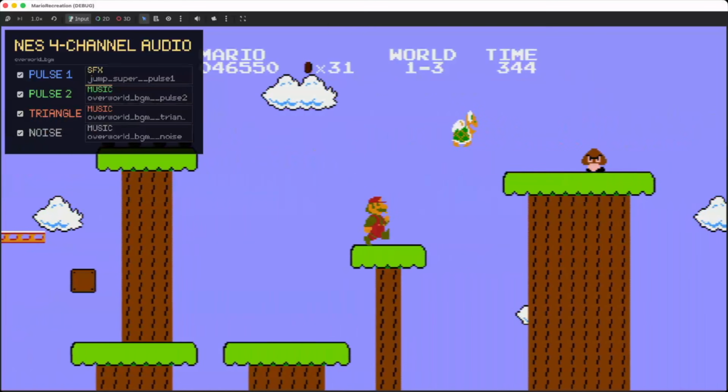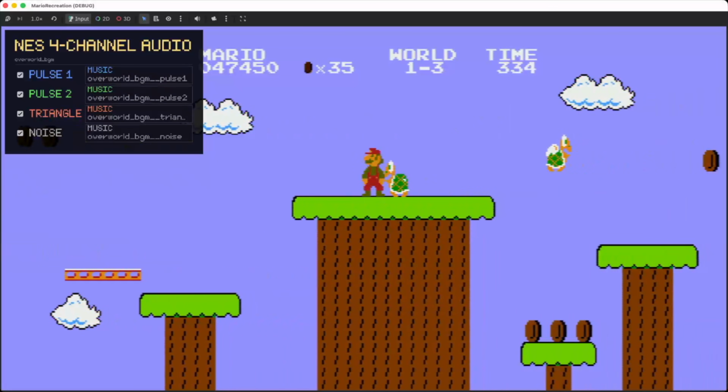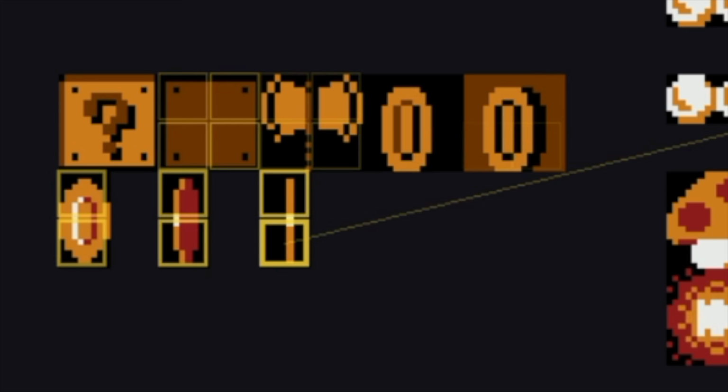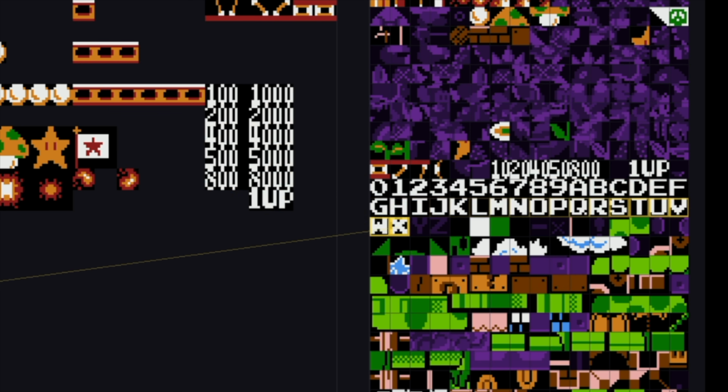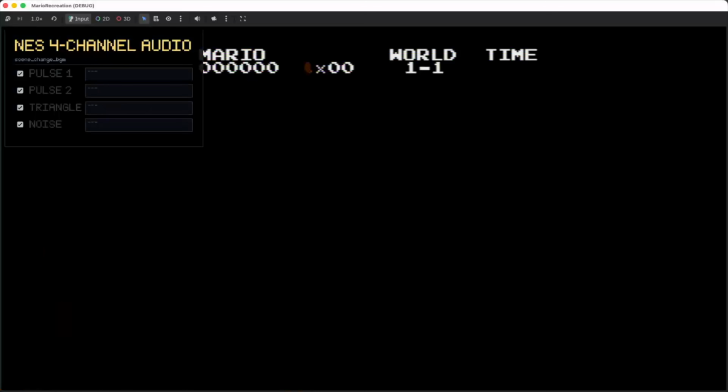On the theme of recreation, have you ever noticed that when you get a coin or jump on an enemy, part of the music drops? In my last video, I automated the process of extracting all the assets from the ROM. Most people's remakes don't implement the sound faithfully, like the original NES.